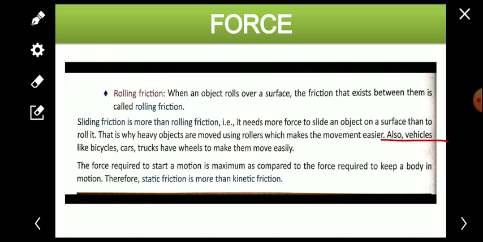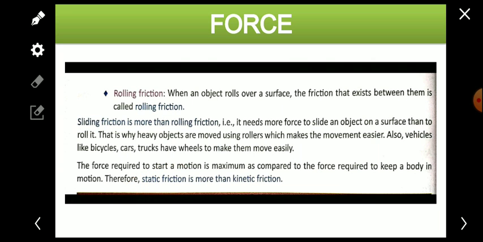Also, vehicles like bicycles, cars and trucks have wheels to make them move easily, because the wheels roll on the surface. The force required to start a motion is maximum as compared to the force required to keep a body in motion. Therefore, static friction is more than the kinetic friction.